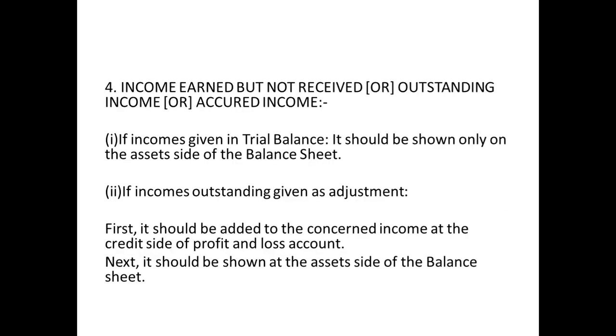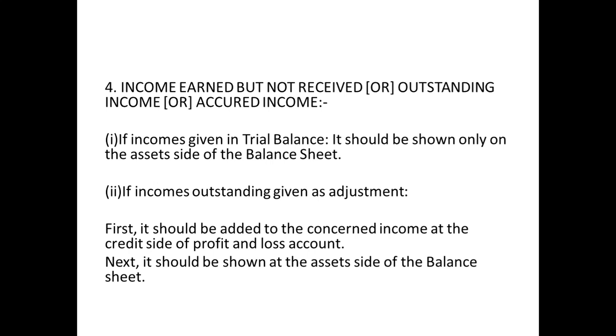Income earned but not received, outstanding income or accrued income. If income is given in the trial balance, income earned but not received means you have earned it but you have not received it yet, like commission earned but not received, or outstanding income or accrued income.